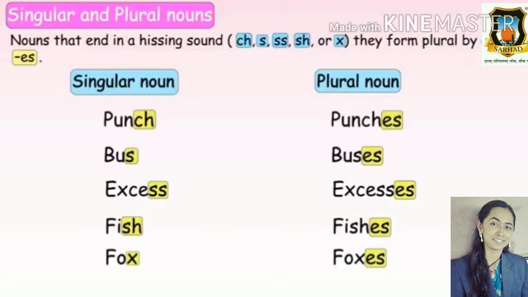Fox is a singular noun and foxes is the plural noun. So we have added es to these words because they end with ch, s, double s, sh or x. That's why we have added es to these words.